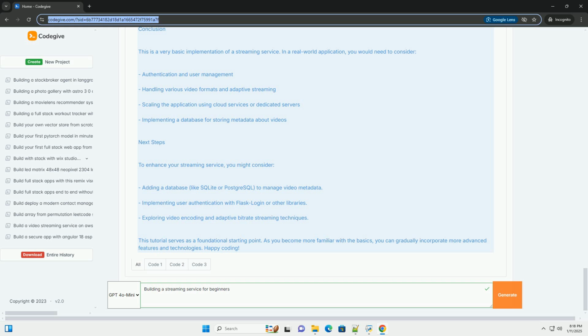Next steps. To enhance your streaming service, you might consider adding a database, like SQLite or PostgreSQL, to manage video metadata, implementing user authentication with Flask-Login or other libraries, and exploring video encoding and adaptive bitrate streaming techniques. This tutorial serves as a foundational starting point. As you become more familiar with the basics, you can gradually incorporate more advanced features and technologies. Happy coding!